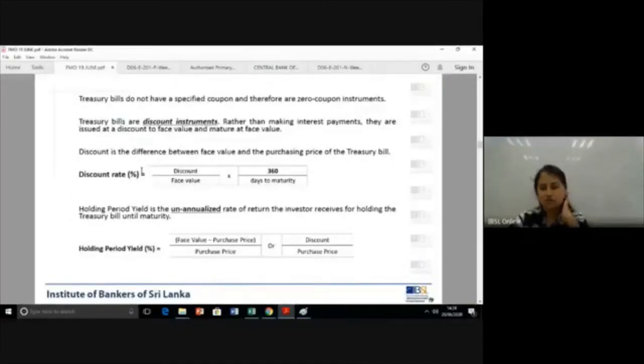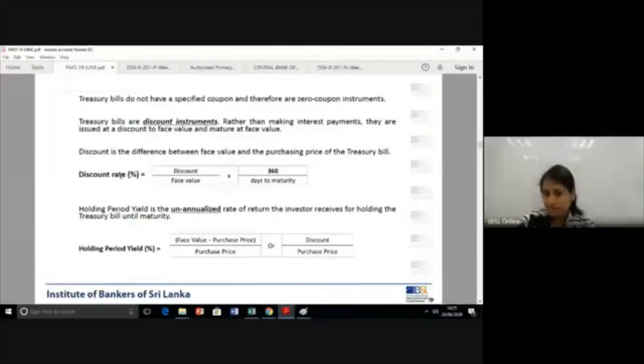And then we move to calculations. Okay. So what you need to know is treasury bills, the return, how you get a return out of it. Again, we discussed it earlier as well. Treasury bills have a face value. Okay. They have a face value.